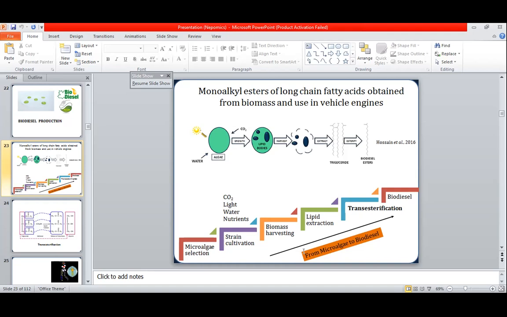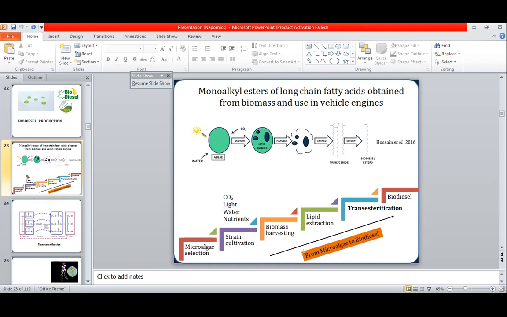You are very well aware of the term biodiesel. When we obtain this diesel from microorganisms or any living organism, it is known as biodiesel. Microalgae or cyanobacteria, which naturally grow in the environment, obtain water and sunlight as the source of energy, and they also utilize carbon dioxide for their growth.